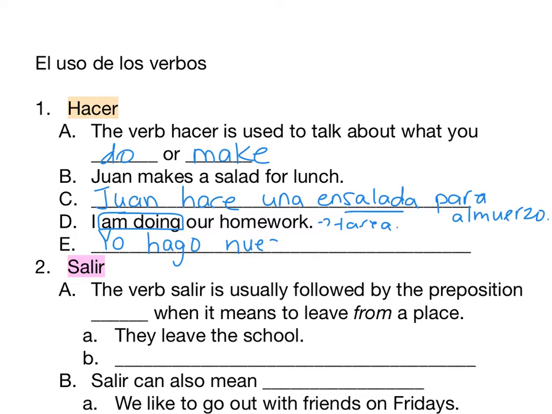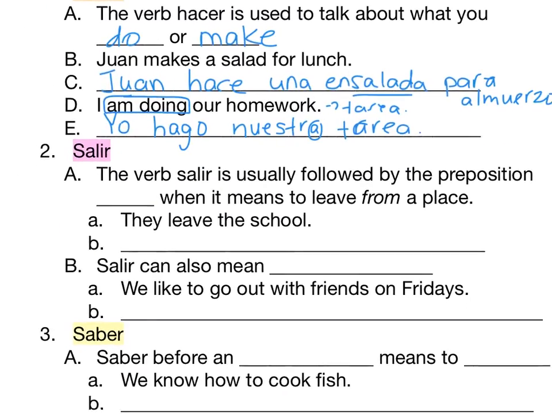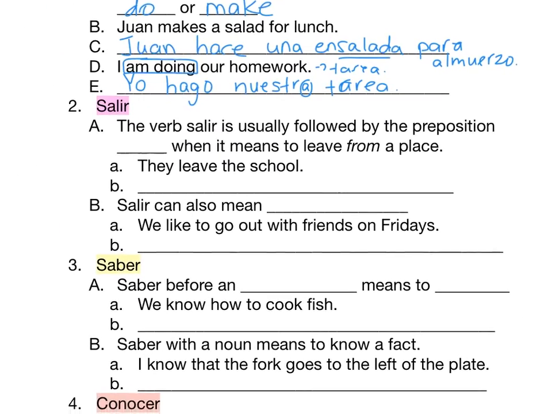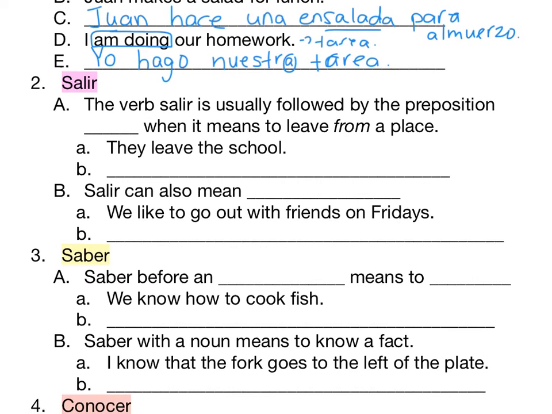The possessive word for our is going to be nuestra here. And the reason why it's an A is because tarea is feminine. Nuestra tarea. Yo hago nuestra tarea. Okay? So that's some ways that you can use hacer. You can use it for do or make.